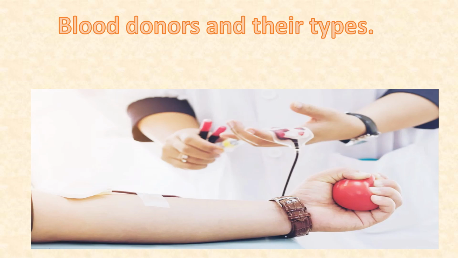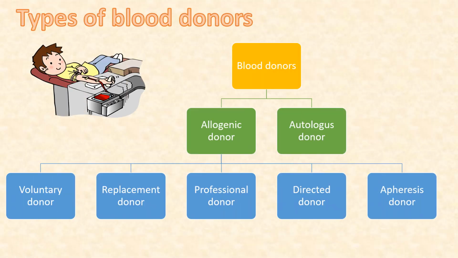So today we will be discussing blood donors and their types. Okay, so we'll begin with the topic. There are various types of blood donors, mainly classified as allogenic donors and the autologous donor. Allogenic is further classified as voluntary donor, replacement, professional donor, directed donor, or apheresis donors.